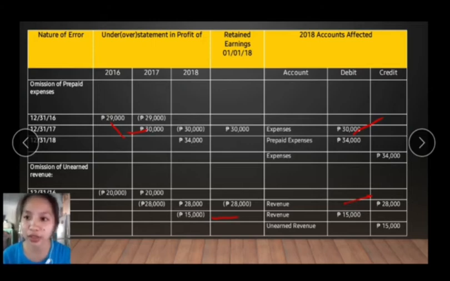That is why it is put on the credit side. And for the 2018 amount, which is 15,000, the accounts affected are revenue and unearned revenue: debit revenue for 15,000 and credit the unearned revenue for 15,000, since the revenue was not earned. That is why we have to debit it.